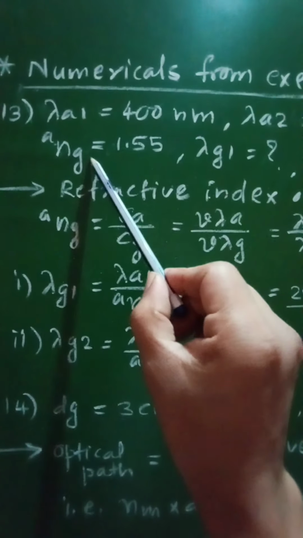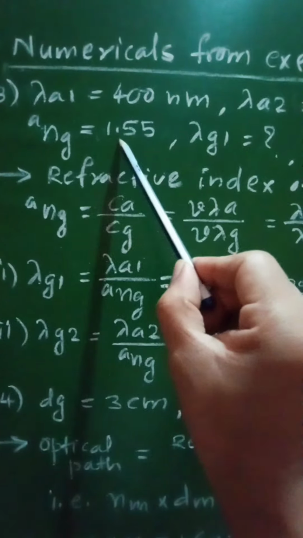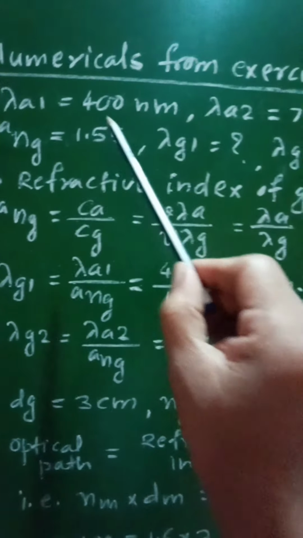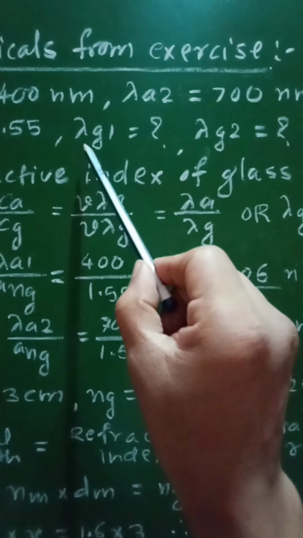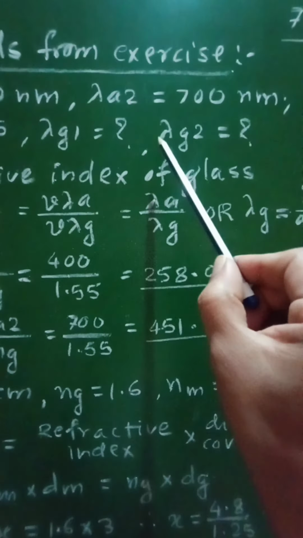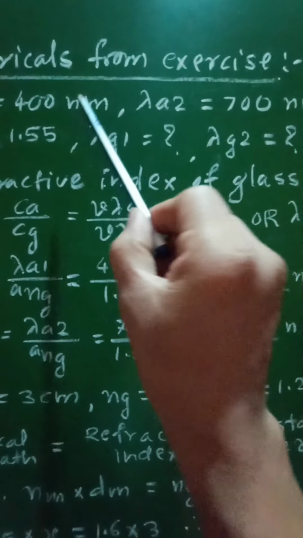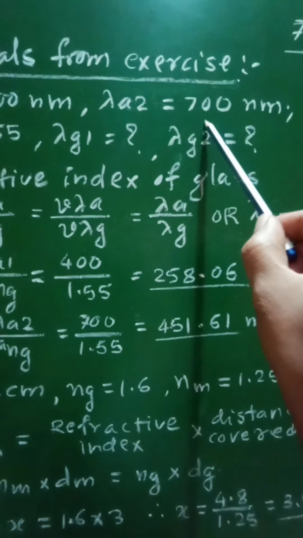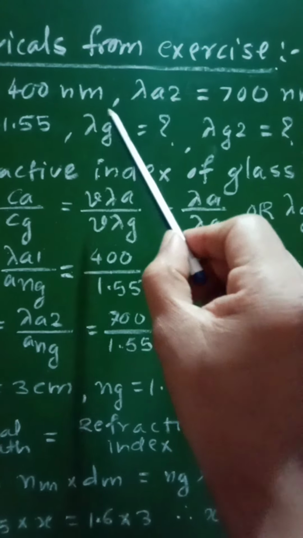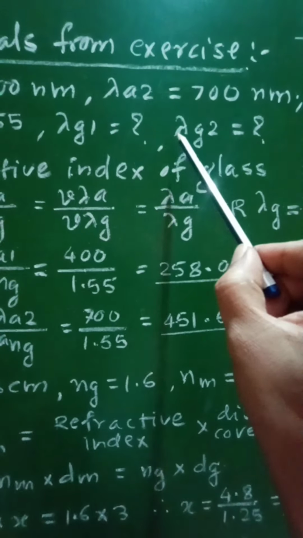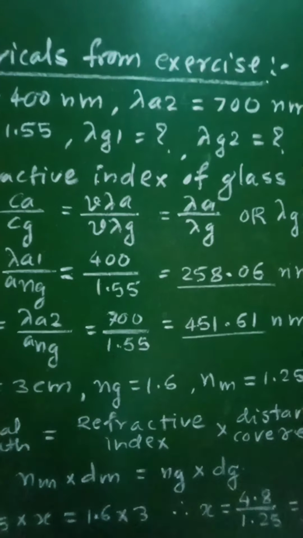Then the refractive index of glass with respect to air is equal to 1.55, and we have to find out the two wavelengths in glass, that is lambda g1 and lambda g2. That means 400 nanometer to 700 nanometer is the wavelength range in air, and we have to find out lambda g1 and lambda g2, that is the wavelength range in glass.